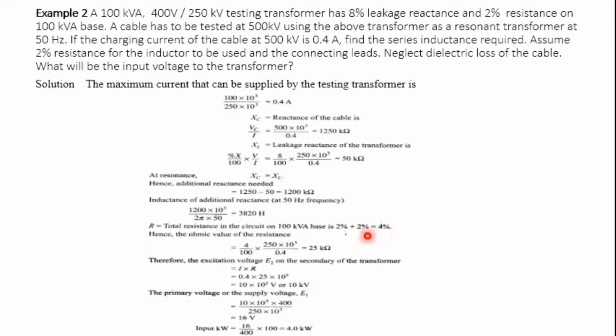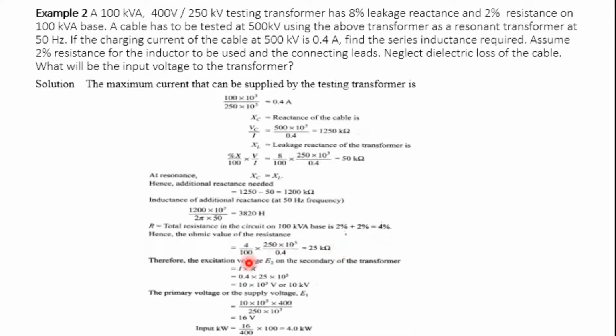So this is the 4% total resistance. We need to calculate the ohmic value, the same way we calculated for the earlier circuit. With 4%, the secondary side voltage of 250 kV and the current of 0.4, we get 25 kilo ohm.